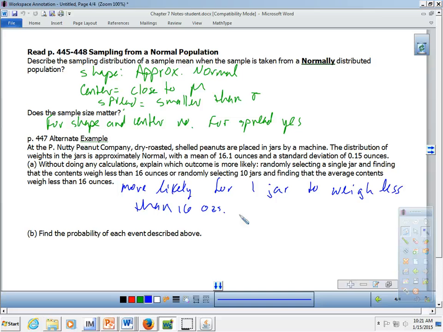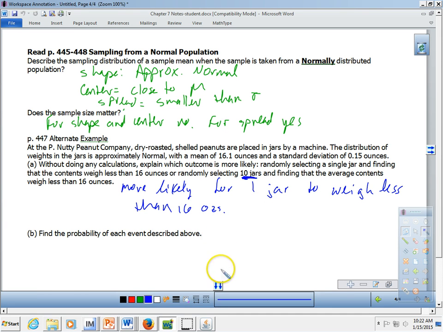So we get more information from randomly selecting 10 jars and calculating the mean than we do from just choosing one and finding the weight of that one. So since there's more information coming in the sample, then it's going to have less variability in its distribution, and therefore less varying from the mean of 16.1, and so it's going to be more likely for one jar to weigh less than 16 ounces.